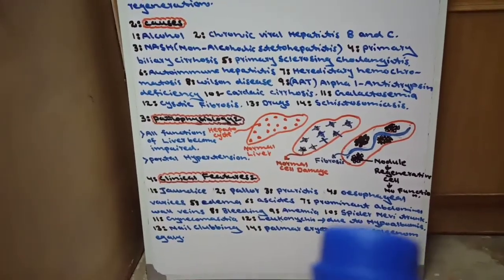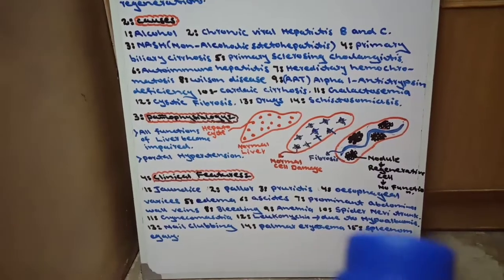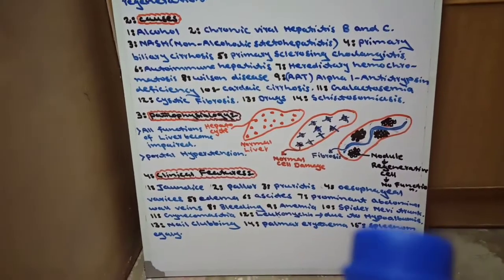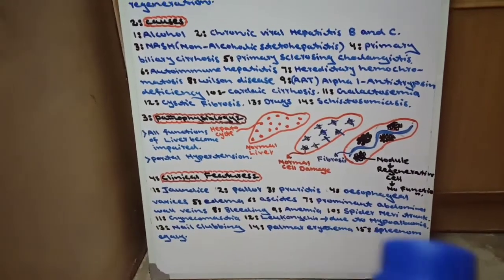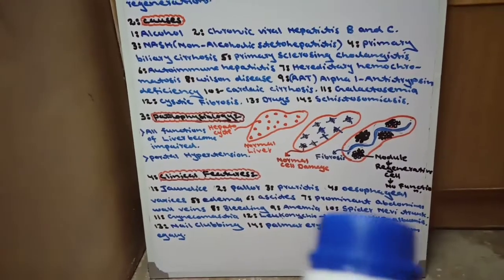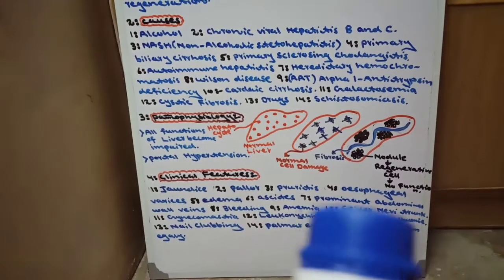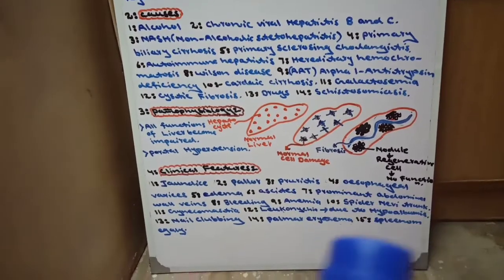And the 10th clinical picture is spider nevi on the trunk. Spider nevi on the trunk is actually a blood vessel disease which appears as a red spot on the trunk.